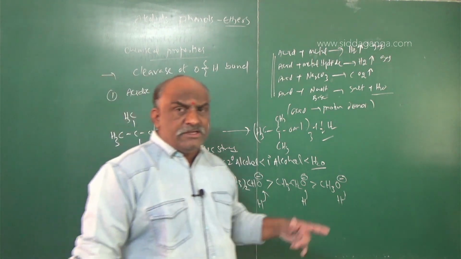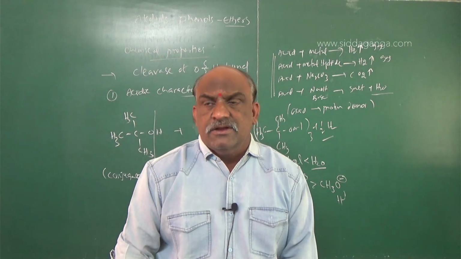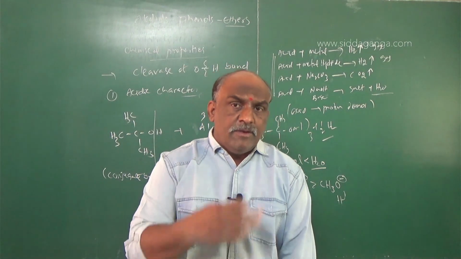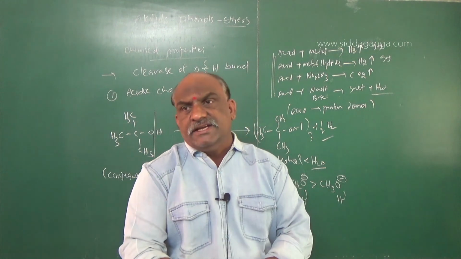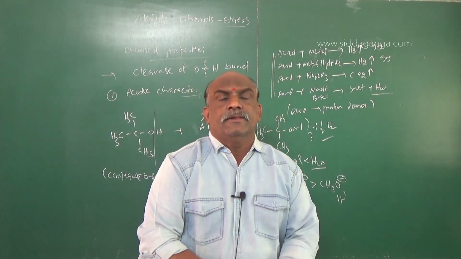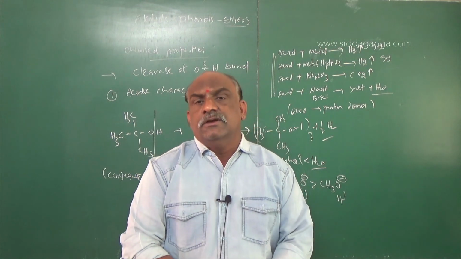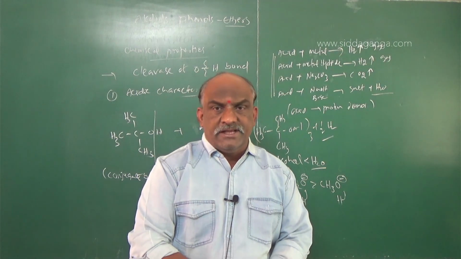Because of this, this type of reagent is observed in elimination reactions, E1 and E2. In some reactions there will be poor leaving groups, and that type of poor leaving group can be eliminated by using this method only. It is clear. So this is the acidic character of alcohols. The remaining reactions we will discuss in the next section. I hope you understood. Be strong and practice the reactions from NCERT. I wish you all the best. Have a nice day. Thank you one and all.